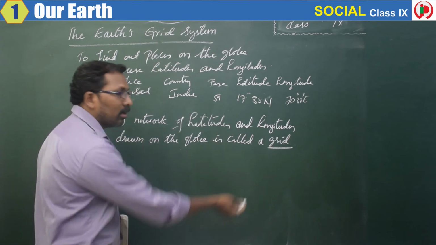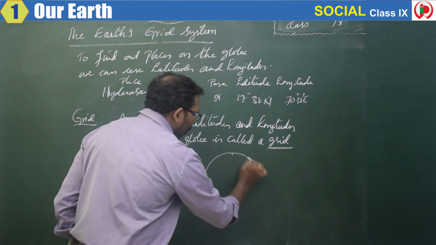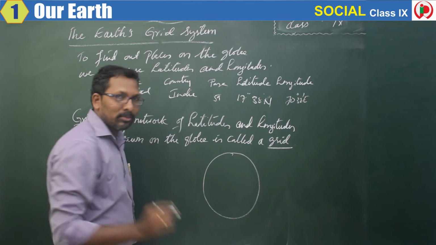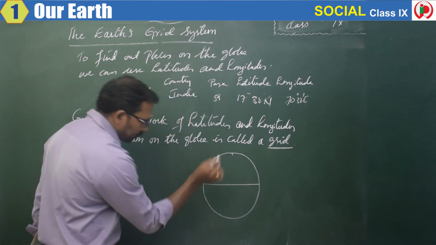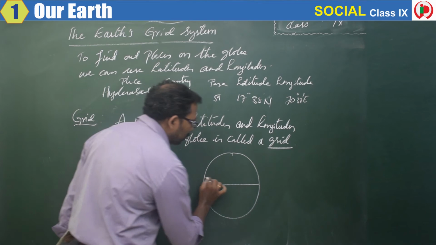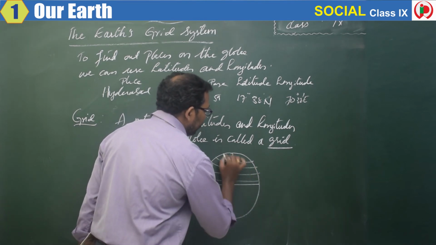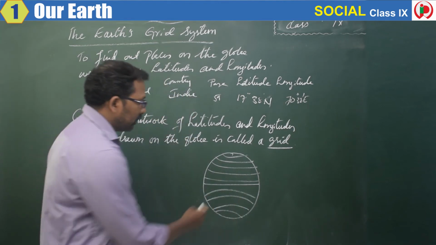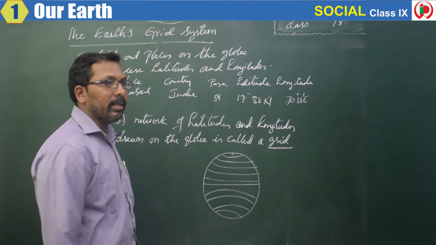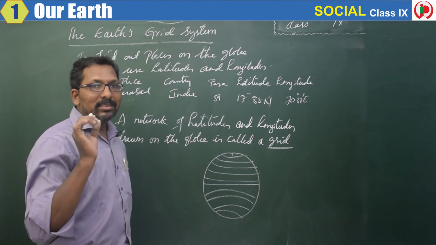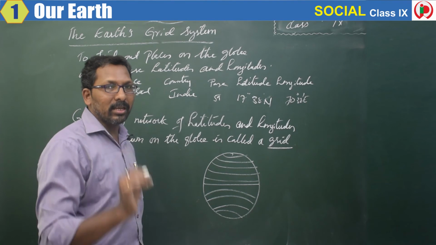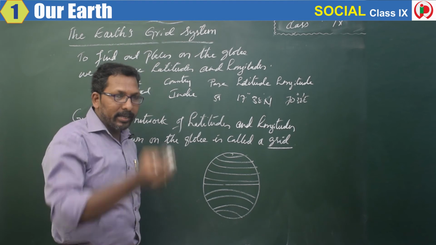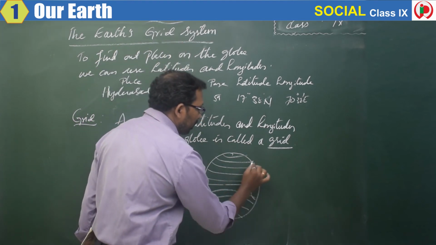Still not able to understand? I will draw the globe. This is the globe, an assumption only. Now I am drawing the latitudes over here. These are the latitudes, horizontal lines. Then what about longitudes? Longitudes are semicircle lines drawn vertically, like this.